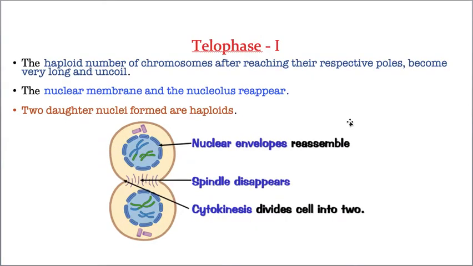Now the next one is telophase. Telophase is exactly reverse to prophase 1, exactly reverse. What did I explain in prophase 1, tell me. The disappearance of the nuclear membrane. See, the nuclear membrane again appeared, and the nucleolus again reappears, and the haploid number of chromosomes, that means 23 paternal chromosomes and 23 maternal chromosomes, are here 23 and here 23, so two haploid nuclei will be formed, and that is called telophase 1. Okay, hope you understood karyokinesis 1.